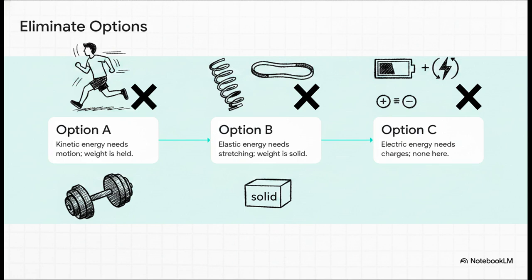Step 3, option C, electric potential energy. That deals with separated electric charges hanging out in an electric field. We're talking weightlifting here. No batteries, no voltages, no charges mentioned at all. So option C, crossed out too.